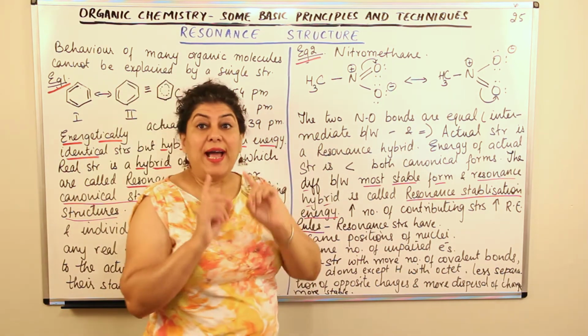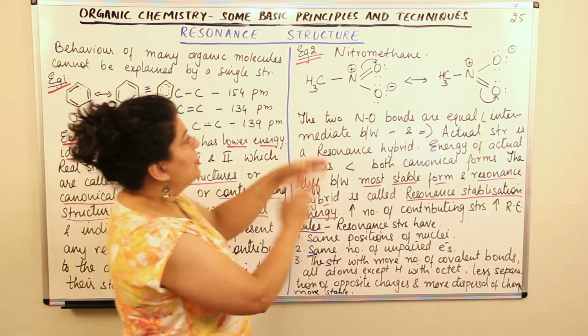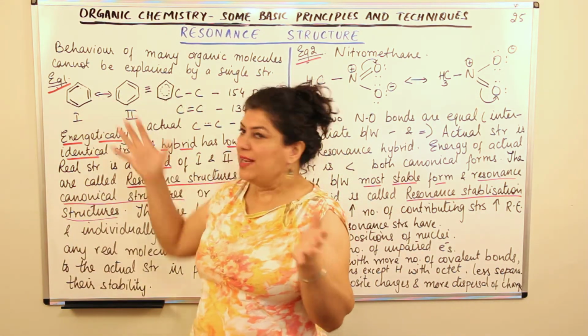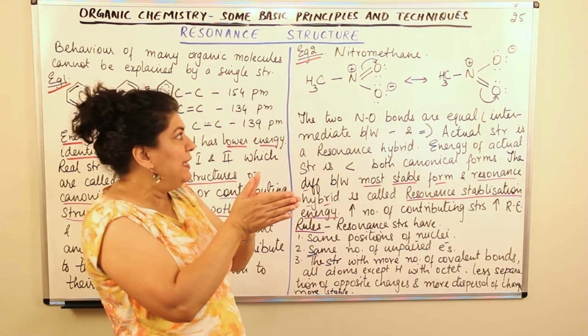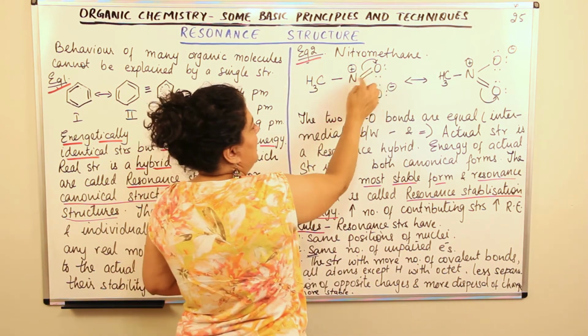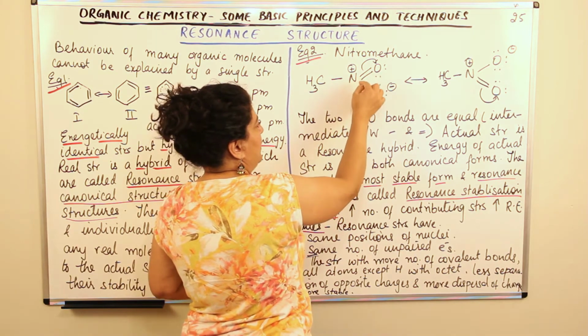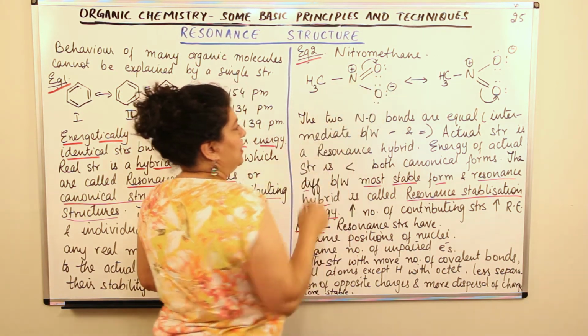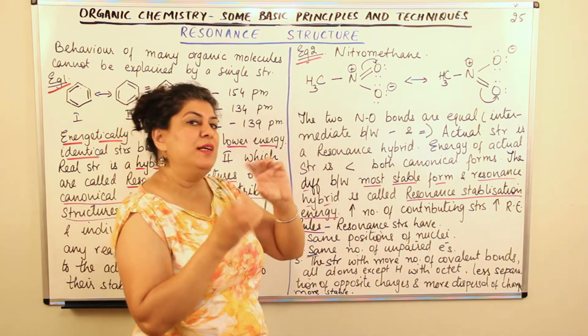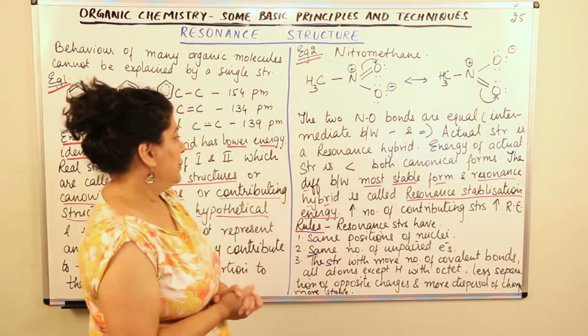So the actual structure is a resonance hybrid between these two. Similarly, you imagine both the molecules overlapped on each other, and this double bond, if you bring it onto this, the second bond, this also appears to be a double bond. So both of them are something between a single bond and a double bond.